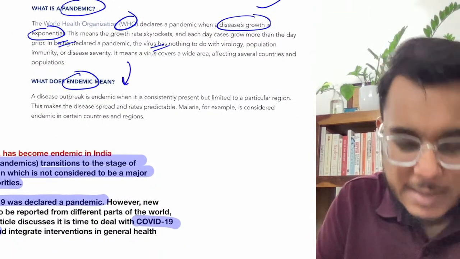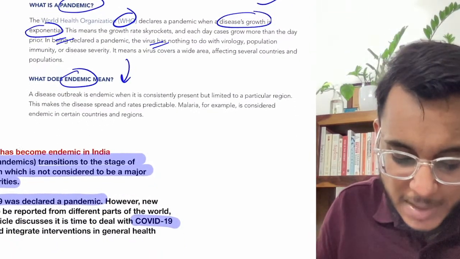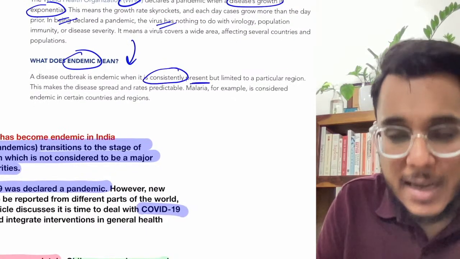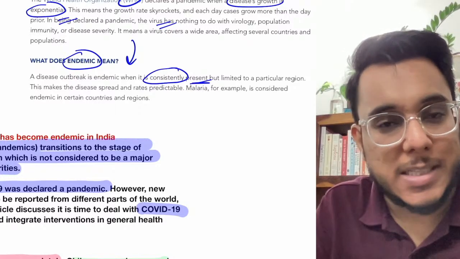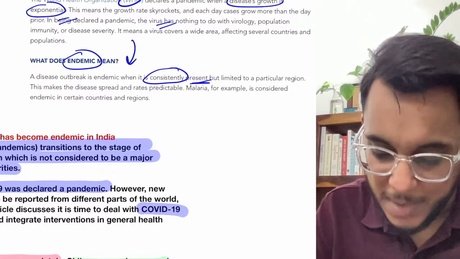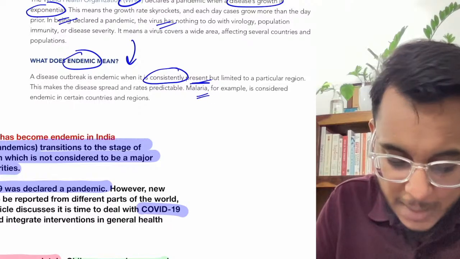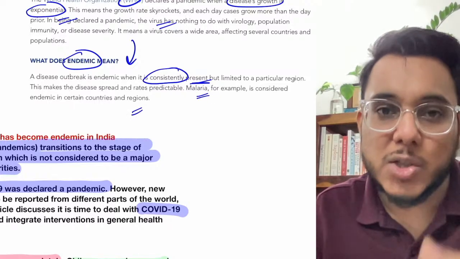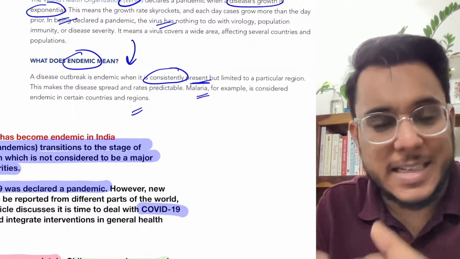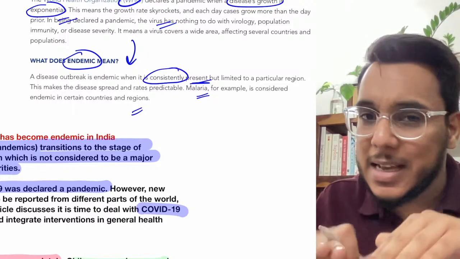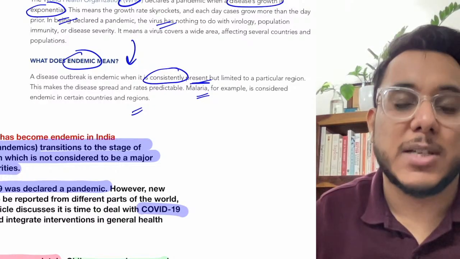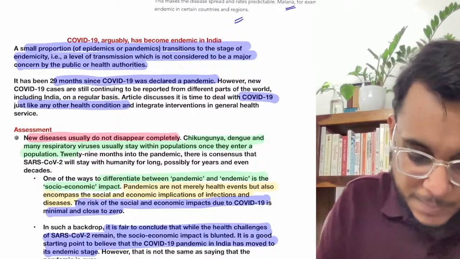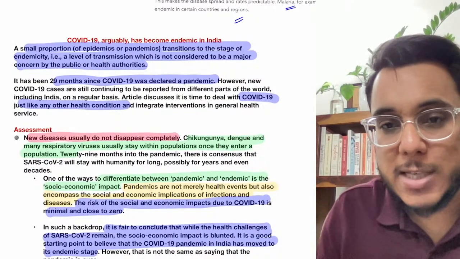Then the next that comes is endemic. Now guys, what is an endemic? Endemic is a situation when a particular disease is consistently present in a particular region. Okay, so guys, let's say malaria is endemic in the African countries. Regularly the cases of malaria do come. So a disease becomes endemic when, though the number of cases will not be very high, they will regularly be coming. That is endemic. Now the question has come, what is right now the nature of COVID-19?